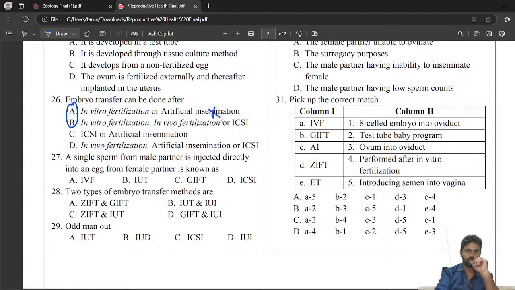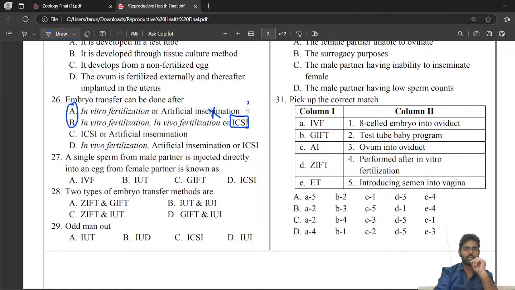Artificial insemination, it's not possible. There's some clarity issue with this option. But in vitro fertilization or ICSI is correct actually.